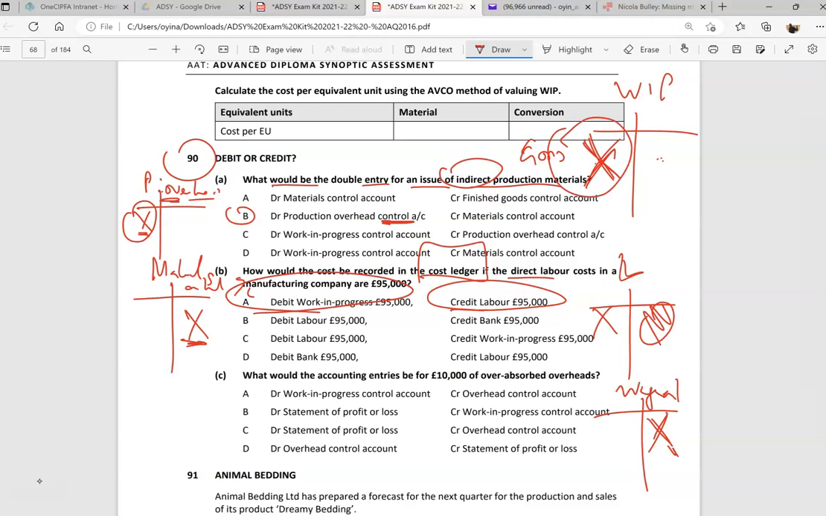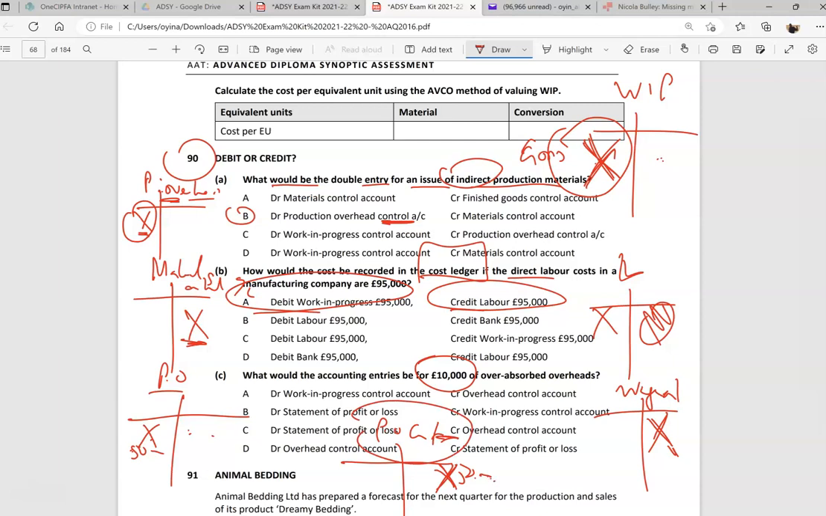Now this bit says what would happen if we had overabsorbed overhead. So imagine we had production overhead, which is an expense, and we had the production overhead control account, no problem. Imagine we had put 50,000, but we find out it's 10,000 too much. We've already done this to the income statement. So the production overhead control account, which is what we have left, is too high.